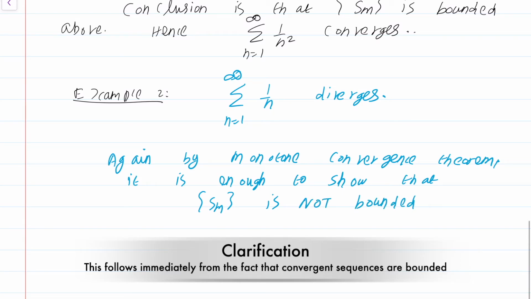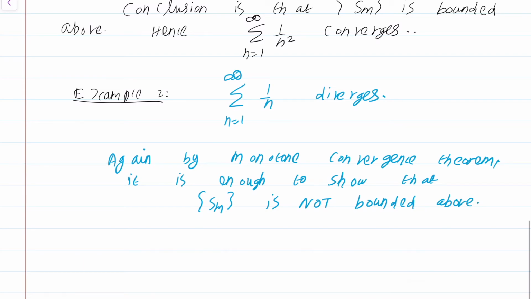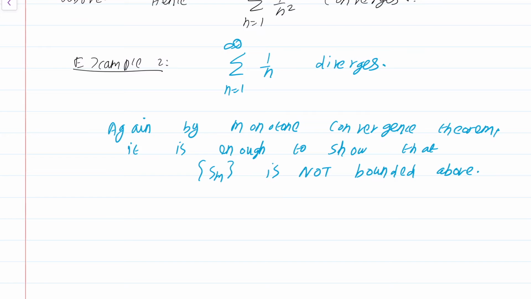Then I would be done. Okay, so let's write down Sm. It will be 1 plus half plus 1 by 3 plus ... 1 by m. Right, this is what Sm is.